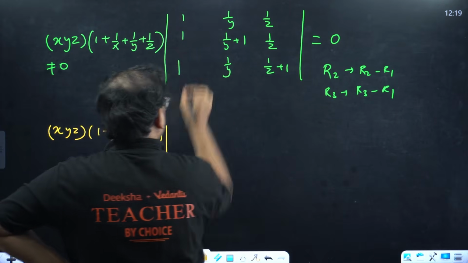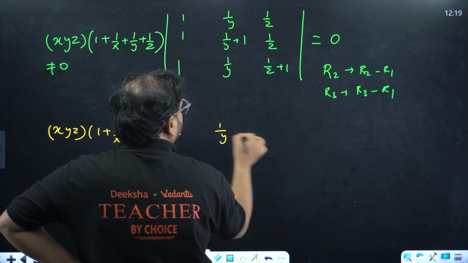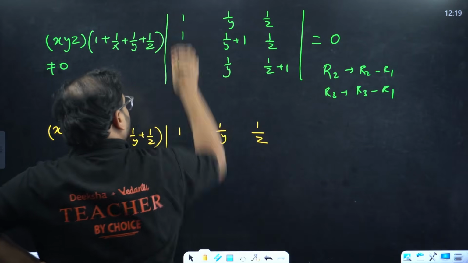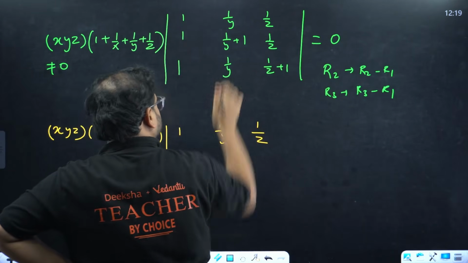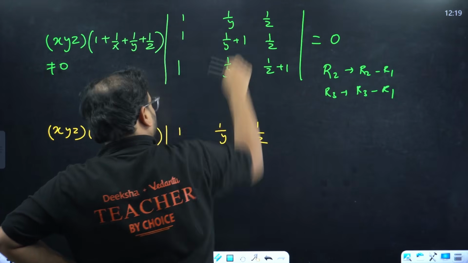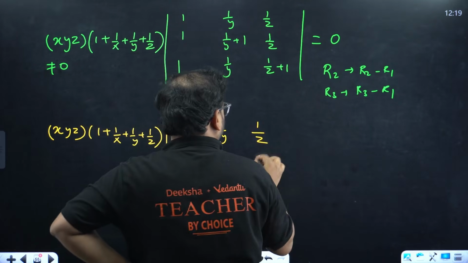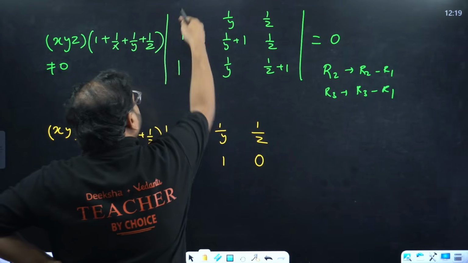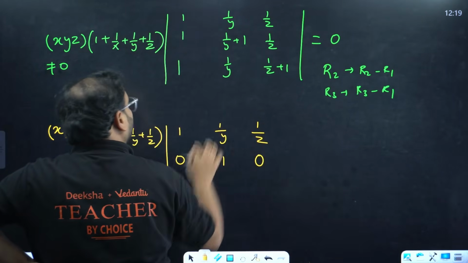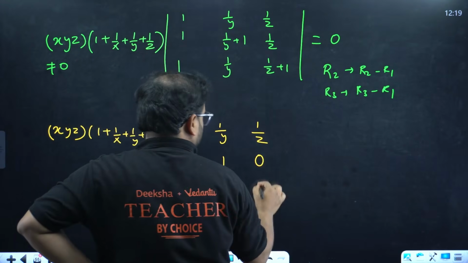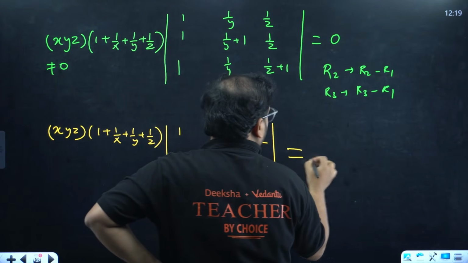Row 1 as it is, 1, 1 by y, and 1 by z. Now write row 2 minus row 1. 1 minus 1, 0. This minus this is 1. If you subtract these two, what is the answer? If you cancel, you'll have only 1 left. And subtract it over here, also 0. Row 3 also same thing. Row 3 minus row 1. So 1 minus 1, 0. 1 by y minus this, 0. And this minus this is 1. Now it is easier to find out.